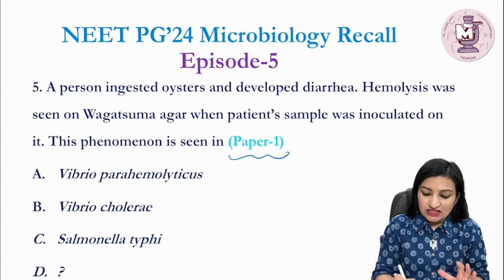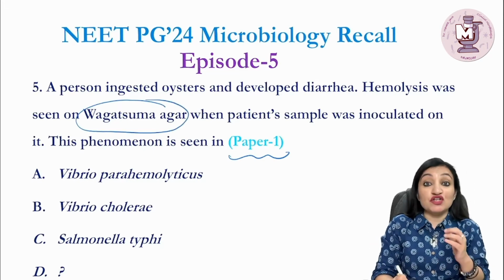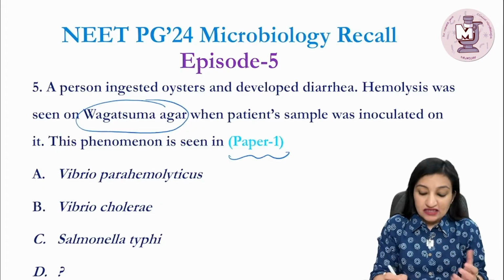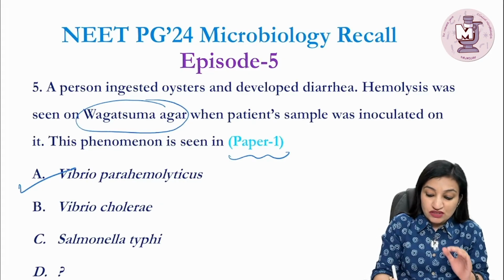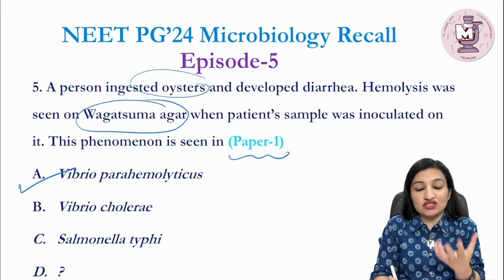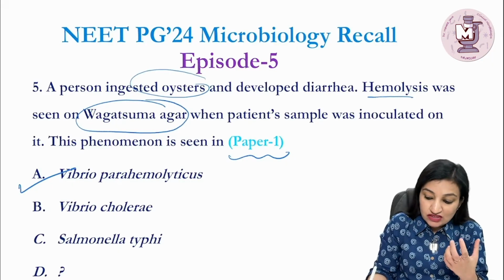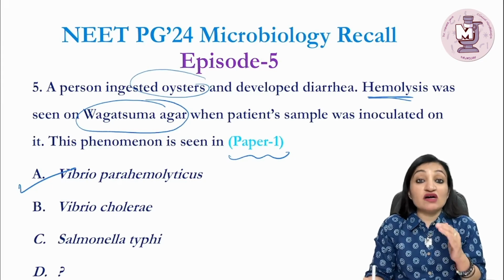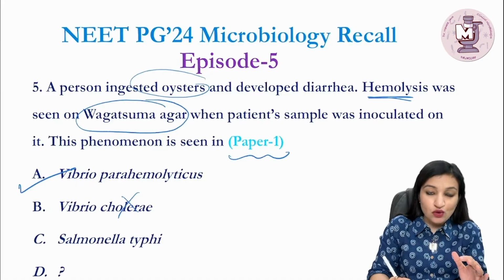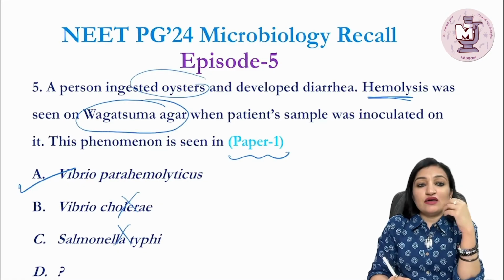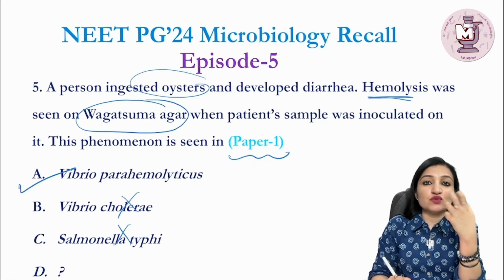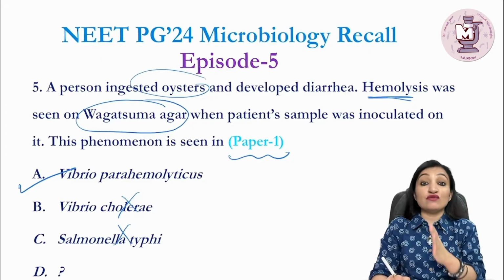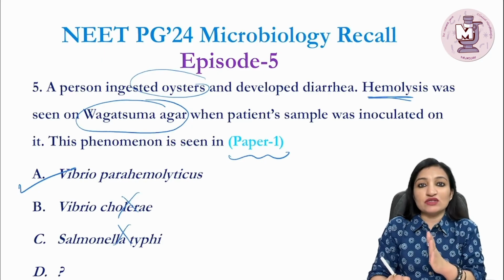Pretty simple question, guys. Even without looking at the options, we know it is what organism? It is Vibrio parahaemolyticus because of the intake of oysters, the key history given in the question, and hemolysis having been observed on the Vagatsuma agar. It is not Vibrio cholerae or Salmonella typhi. I got only these 3 options from the students. In case you are able to recall the fourth option, please let me know in the comment section.